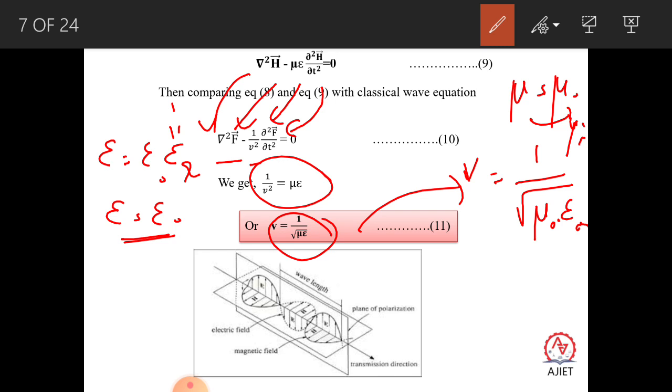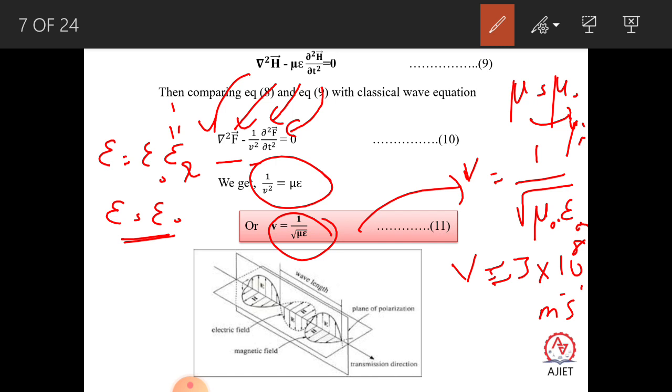When you calculate, you get the velocity of the electromagnetic radiation as nearly 3 into 10 to the power 8 meter per second. Using this expression, one can calculate the speed of electromagnetic waves. Here epsilon is called the permittivity and mu is called the permeability of the medium.